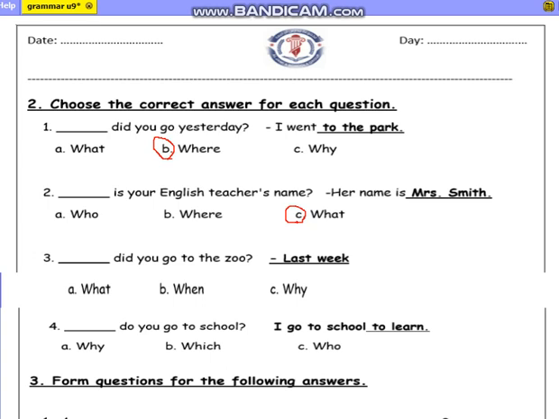Number 3. Did you go to the zoo? The answer is last week. Because the answer is a time, so we are asking about the time. So you have to write when. And here is the answer. Do you go to the school? I go to school to learn. So to means because. So you have to write why do you go to school?